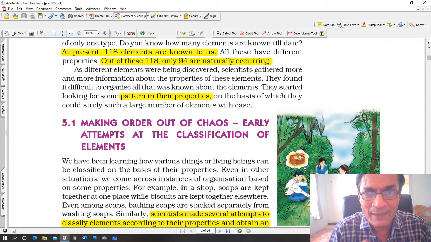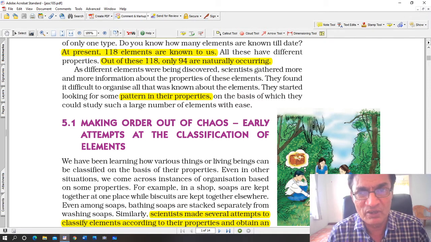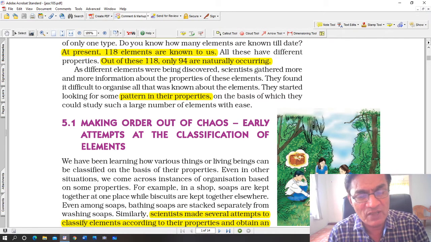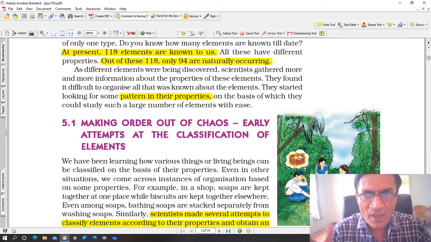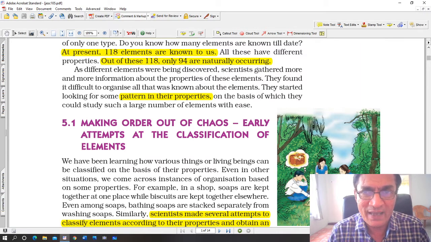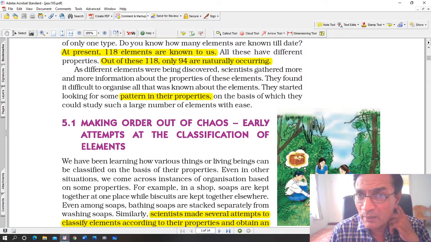For example, metals and non-metals, that is one classification. Solids, liquids, and gases, that is another classification. You can classify elements into different types. You have to have a fundamental property by which you can classify all the elements, whether you use atomic mass or atomic number. We'll come to that.